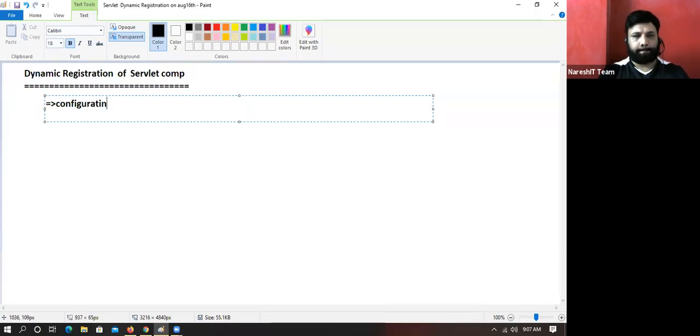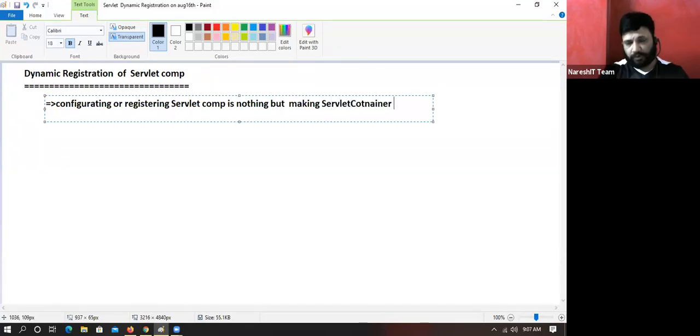Configuring or registering a servlet component is nothing but making the servlet container recognize our servlet component class, to manage its life cycle.